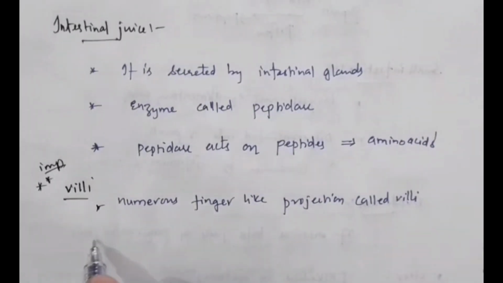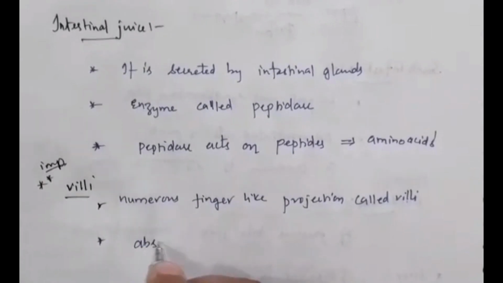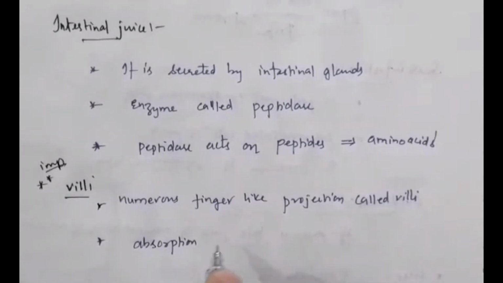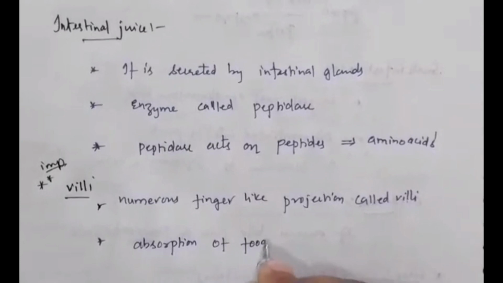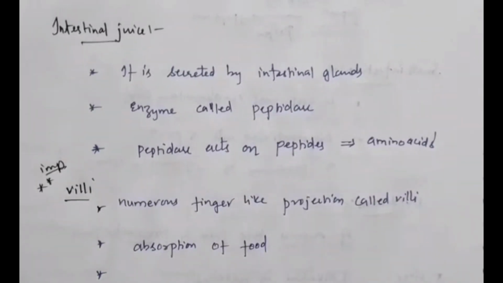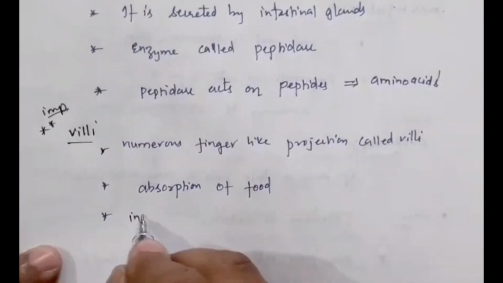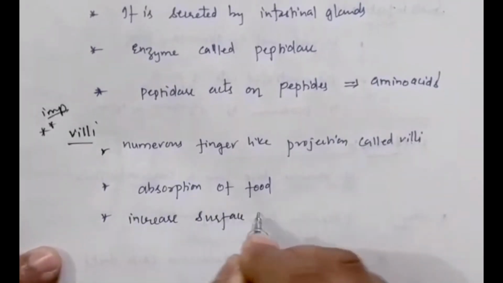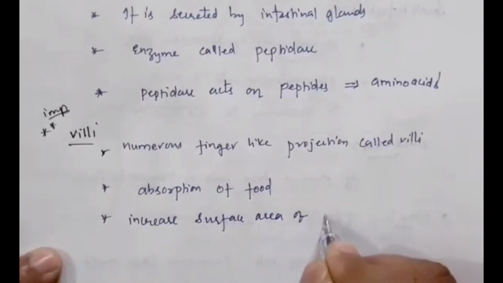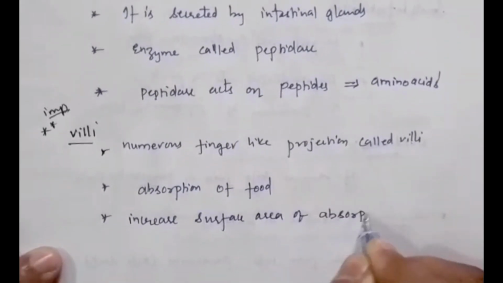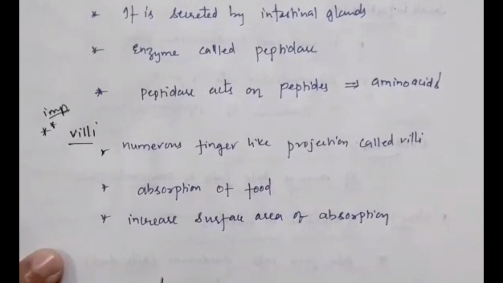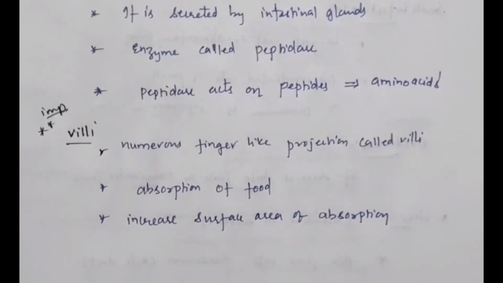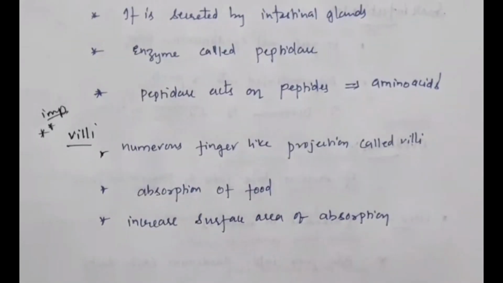So what happens with the villi? It absorbs food. Absorption of food takes place in villi, and it increases the surface area of absorption. So what happens if villi are not present in the small intestine? No absorption of food takes place. What is absorption of food? Transportation of food from the digestive system to the circulatory system. That is done with the help of villi.